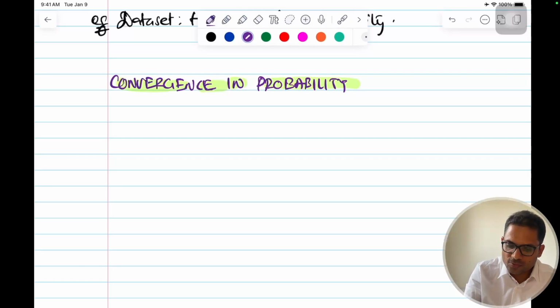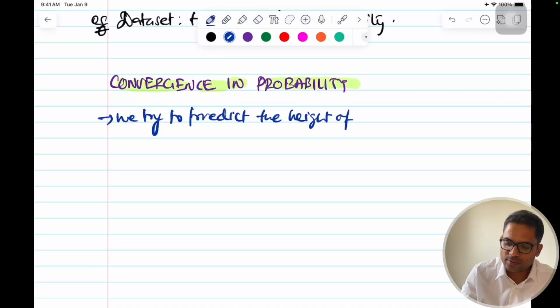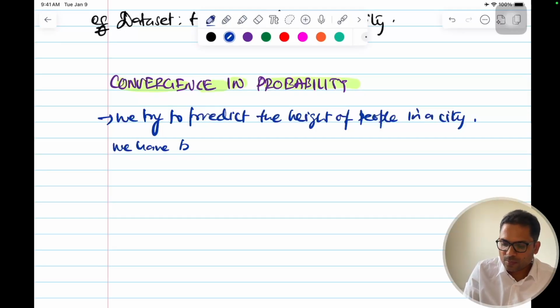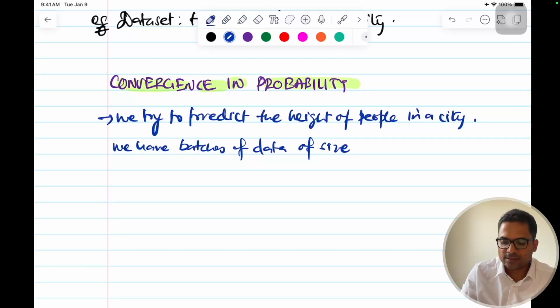So what was the use case? That we try to predict the height of people in a city. Same example. Let's continue with that. So we are given data in batches, batches of data, each batch of size 100.